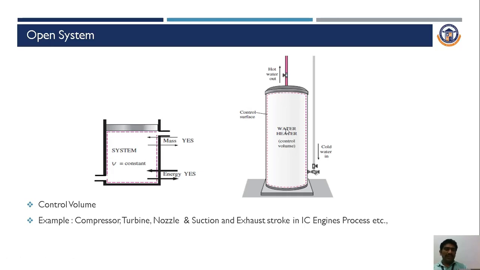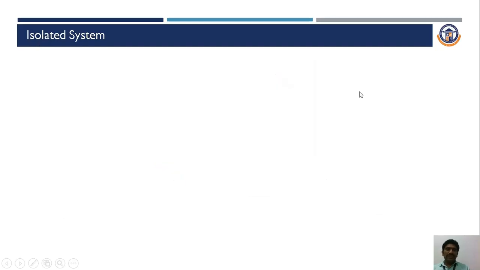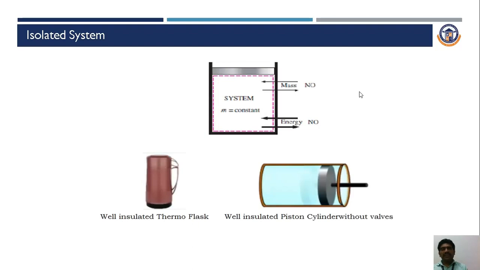Some examples like compressor, turbine, nozzle, and the suction and exhaust strokes in an IC engine process are well-suited examples for an open system. Then the next case is the isolated system. In this case, there is a piston cylinder arrangement where there is no mass transfer as well as no energy transfer carried out. So this is the case for an isolated system.